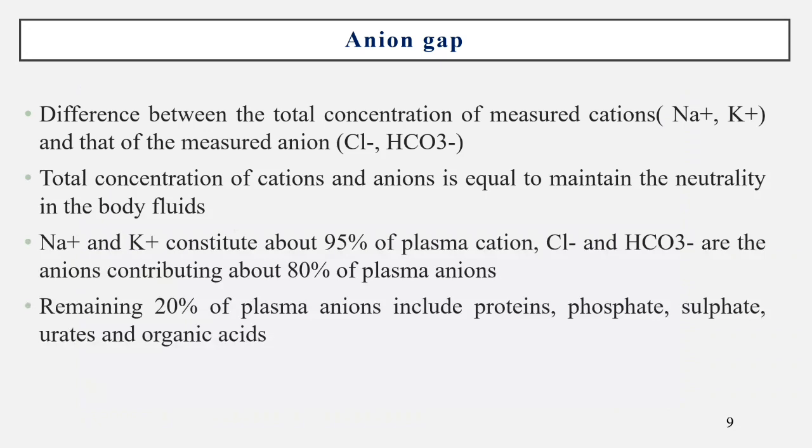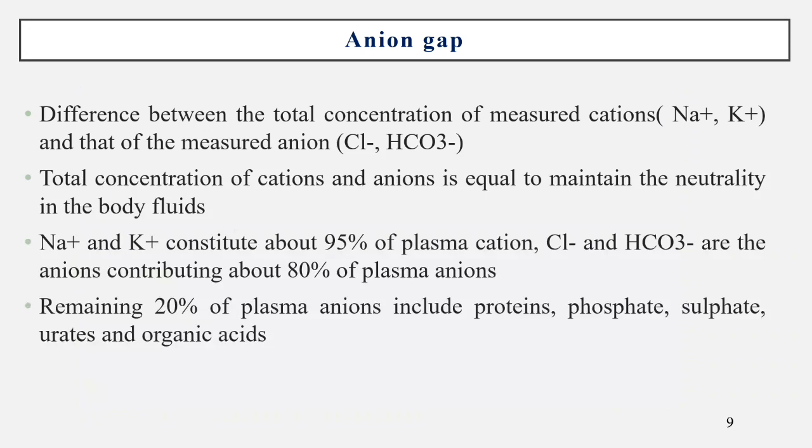Next, coming to the anion gap. What does anion gap mean? It is the difference between the total concentration of measured cations and that of measured anions. Cations are sodium and potassium. Anions are chloride and bicarbonate. The total concentration of cations and anions is equal to maintain neutrality in the body fluids.